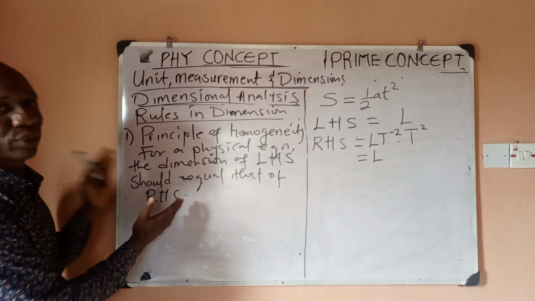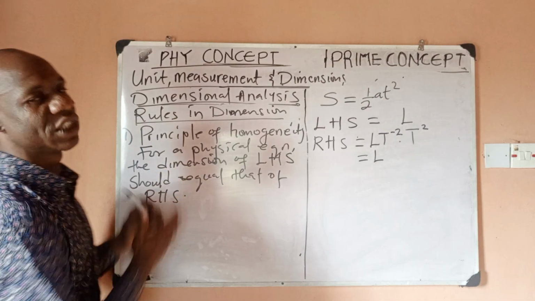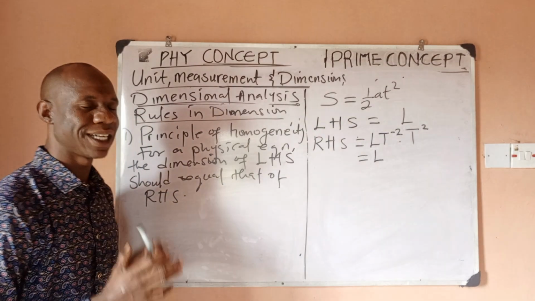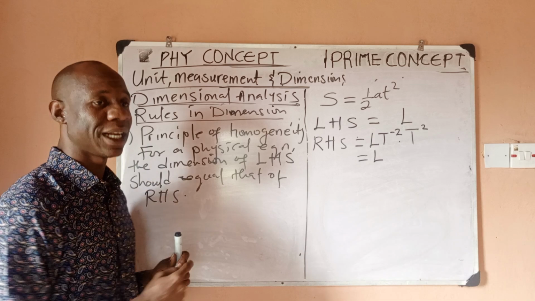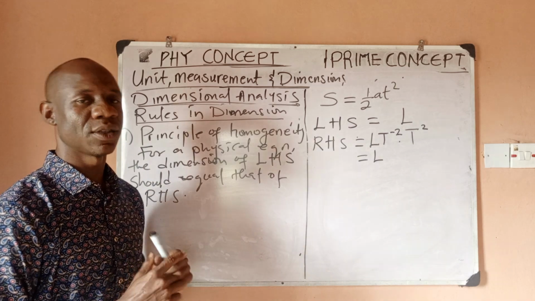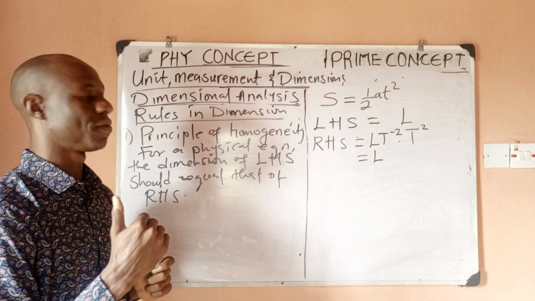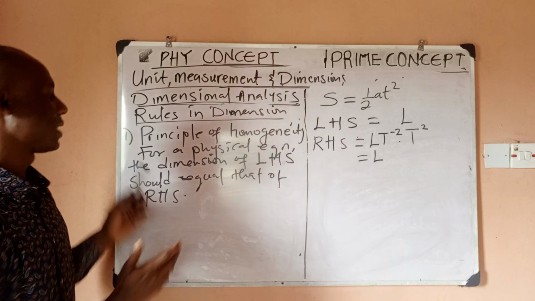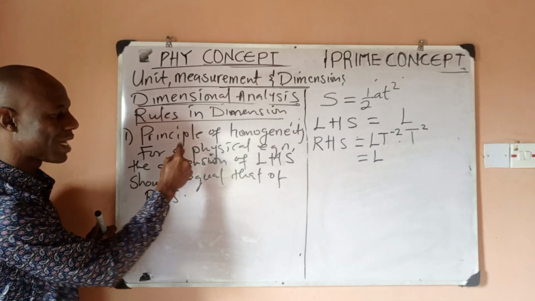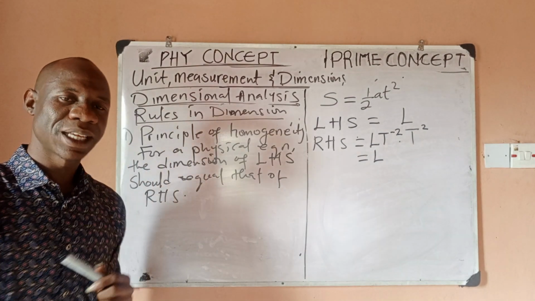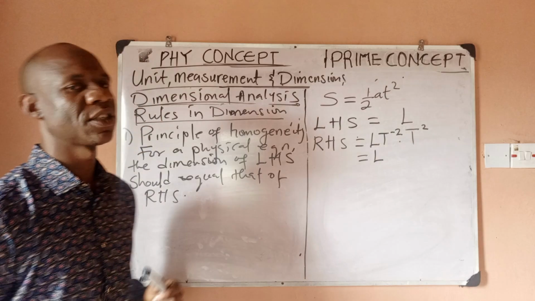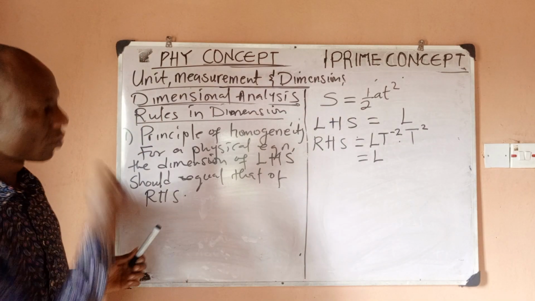principle of homogeneity. So the principle says that the dimension of the left hand side of a physical equation should be the same as the dimension of the what? Right hand side. That's the first principle. And you see that this principle in itself can be applied to solving complex problems. As simple as it looks, you would see the applications.